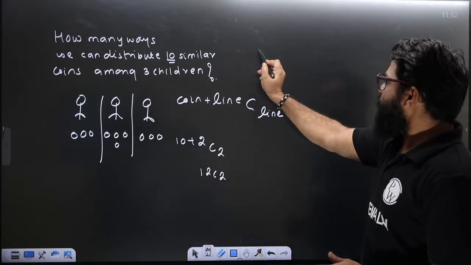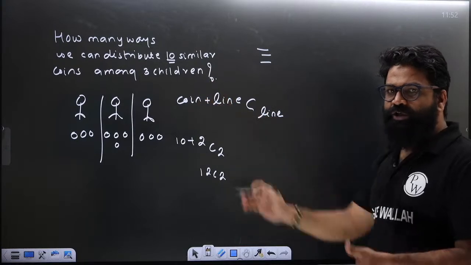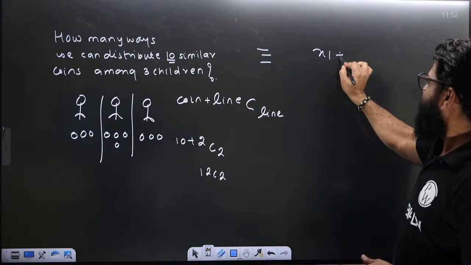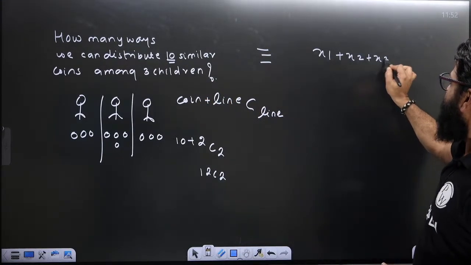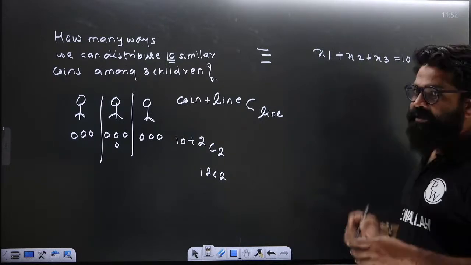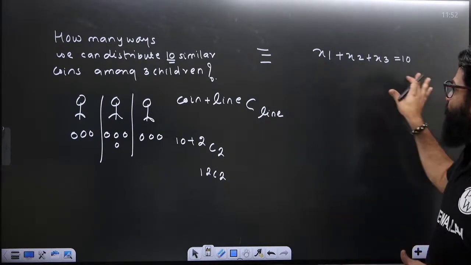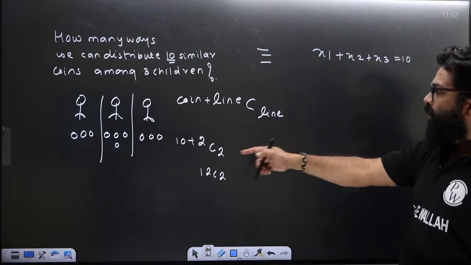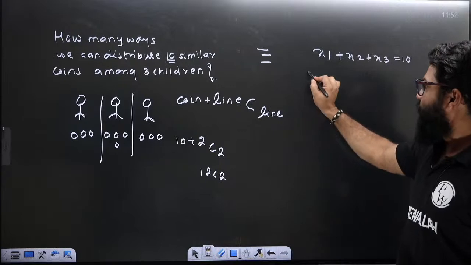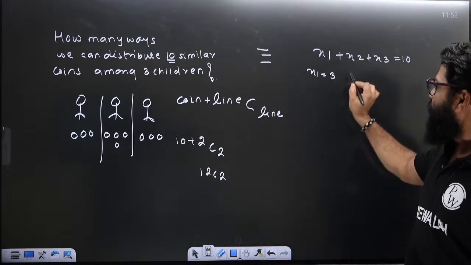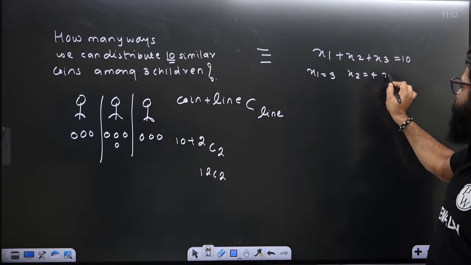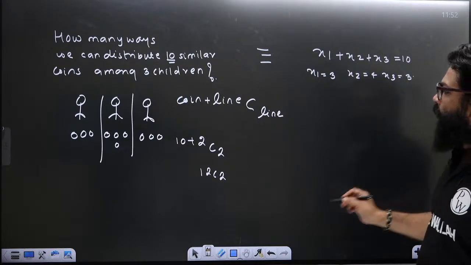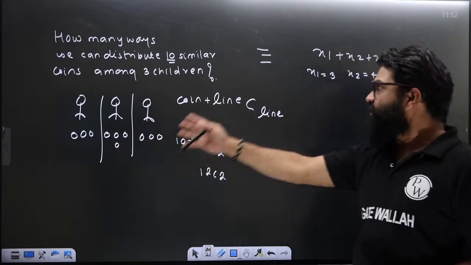This same equation you can also write in this manner: x1 plus x2 plus x3 equals 10. Suppose I ask what should be the non-negative answer you will get. For the first distribution, x1 is 3, x2 is 4, and x3 is 3. So this question is the same as the previous question.